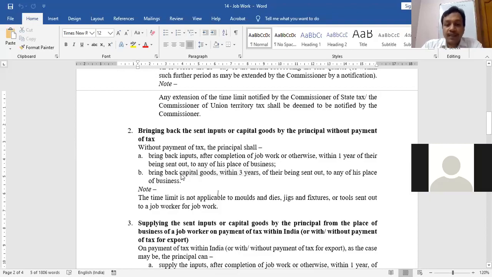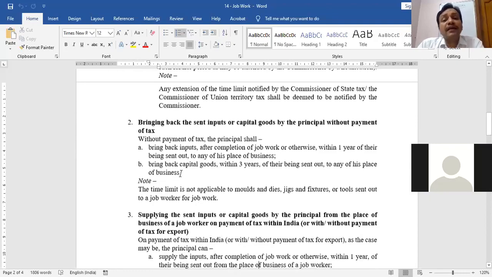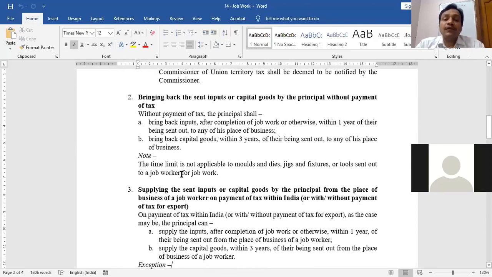Second point. Now what I can also do? For the timing, I am saying that supplier, that means the principal, is supplying jeans along with the inputs, buttons, and also capital goods. In the second point, I have said that supplier has to get back not only the jeans, of course jeans will be received back, but also inputs as well as capital goods.